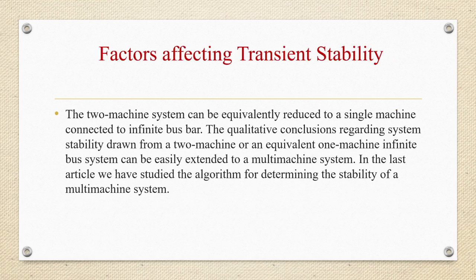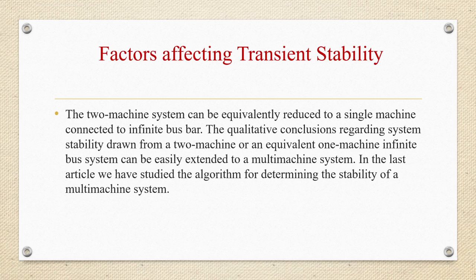So the next topic is factors affecting transient stability. A two machine system can be equivalently reduced to a single machine connected to an infinite bus bar. The qualitative conclusions regarding system stability drawn from a two machine or an equivalent one machine infinite bus system are easily extended to a multi-machine system. We have studied the algorithm for determining the stability of a multi-machine system already.